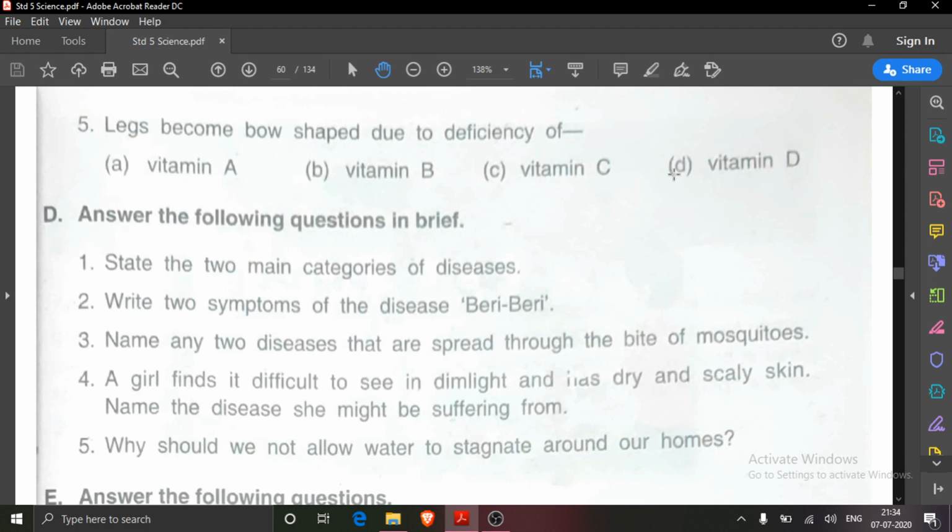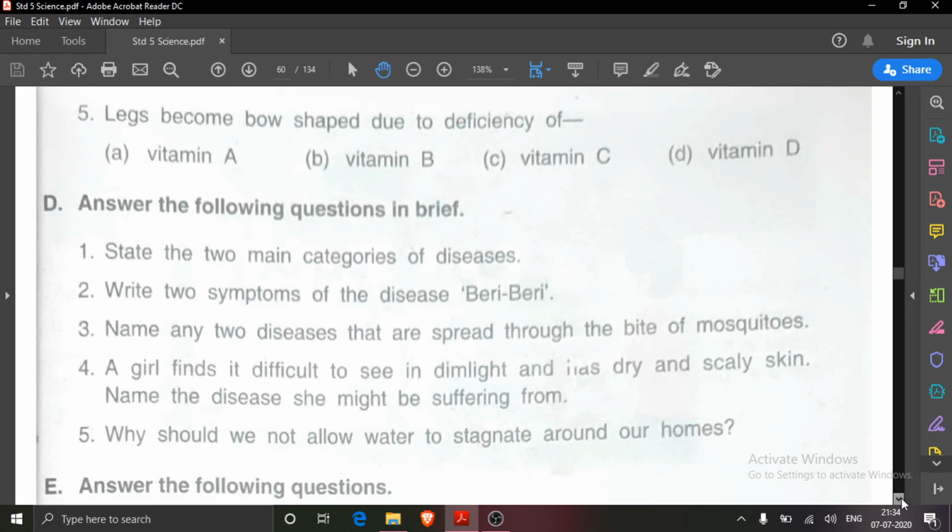So children, today your homework is to write the keywords and the ABC parts in your science notebook. This is only your homework. You complete it and submit it on our WhatsApp group, and then in our next class we will read about the answers.